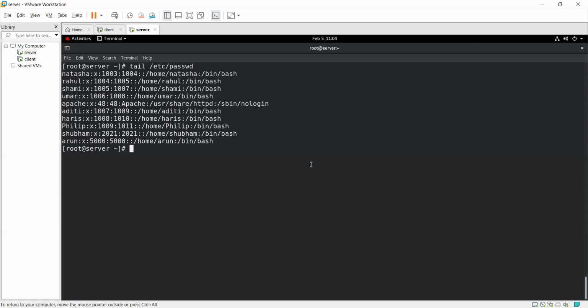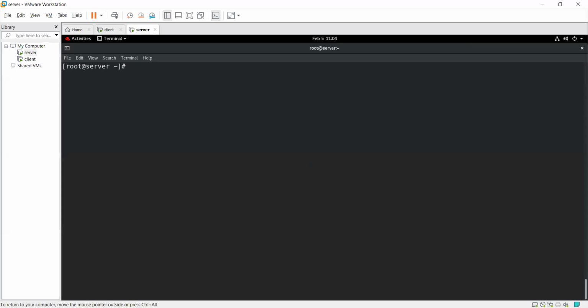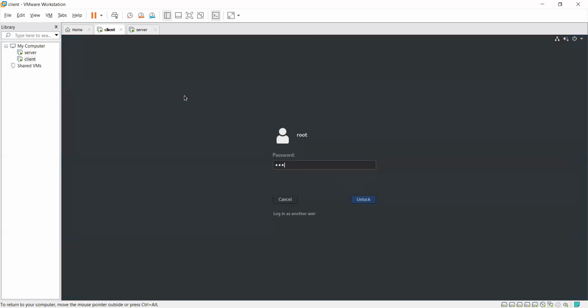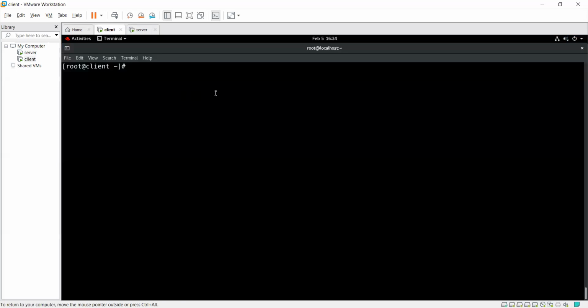Yes Kunal, your requirement is that. Okay, let me do one thing. This is my client machine. I will show you that. Now, firstly, I have to create one user. I just give it the password. Then check the passwd file.